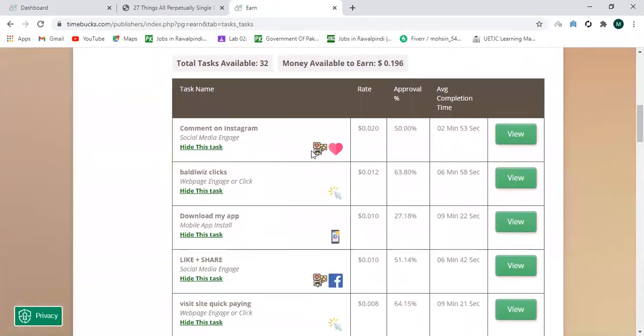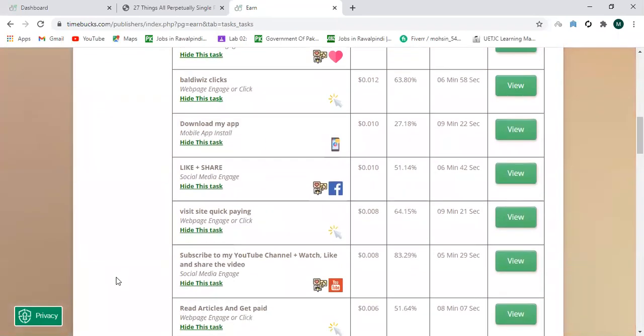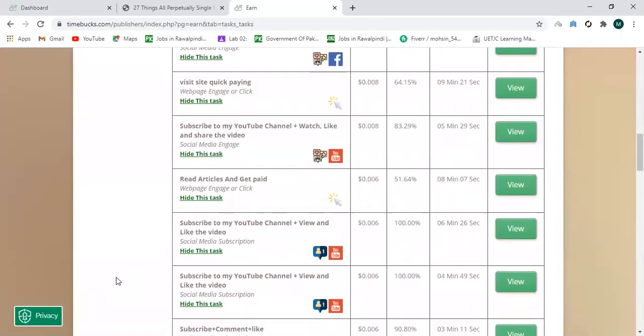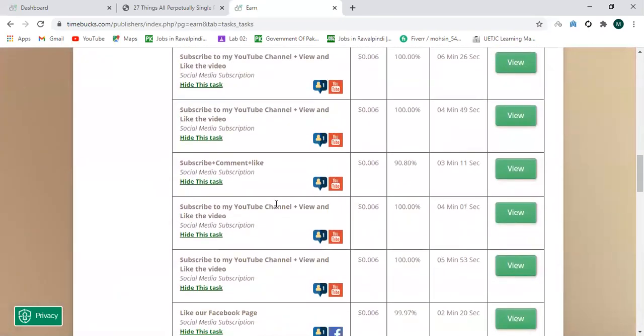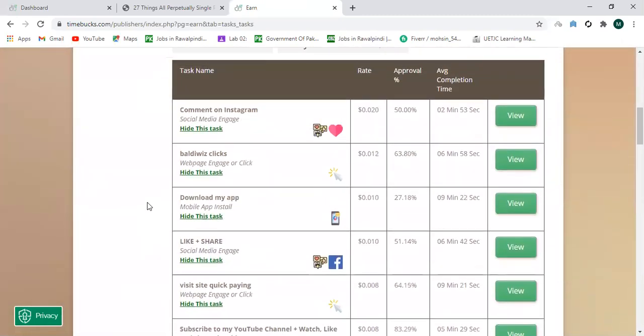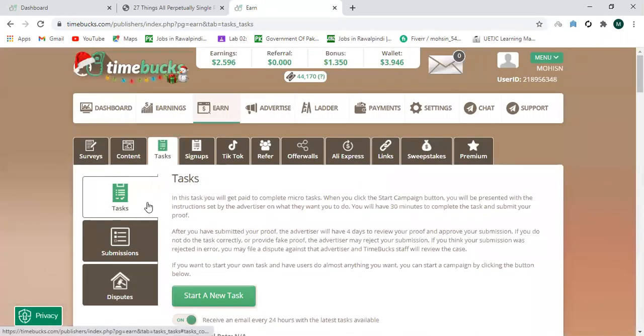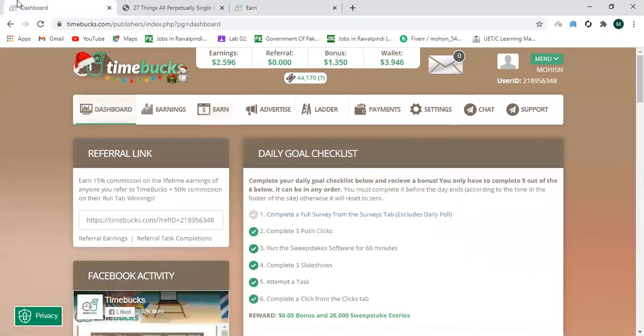Comment on Instagram, download the app, like and share the social media page, and read articles and get bits. These are very simple tasks that are available to you, and you can earn from these tasks. So task completion is necessary in order to get the daily bonus and 20,000 sweepstake entries.